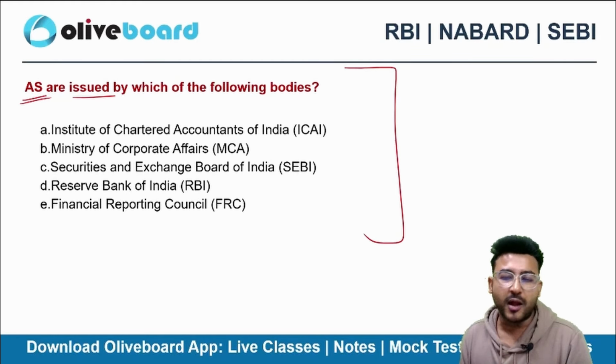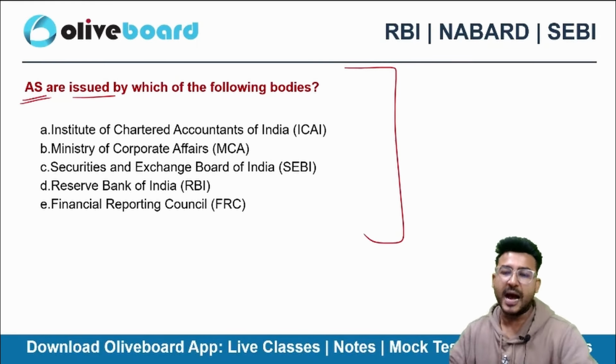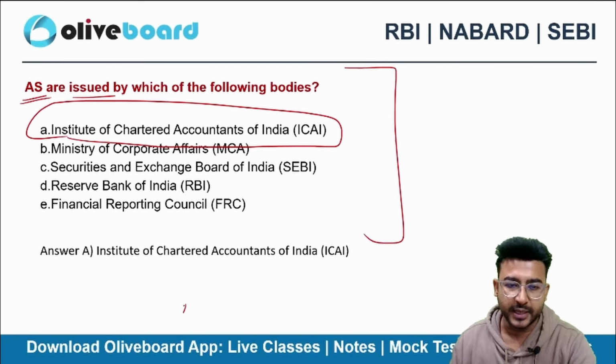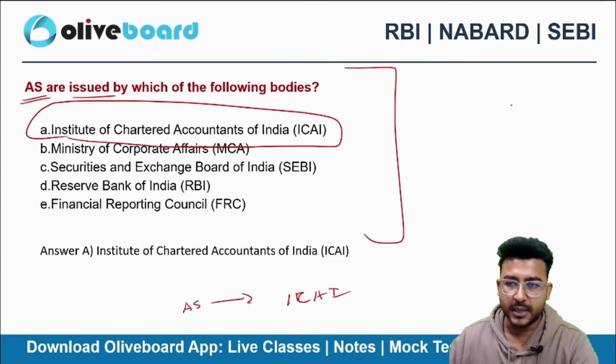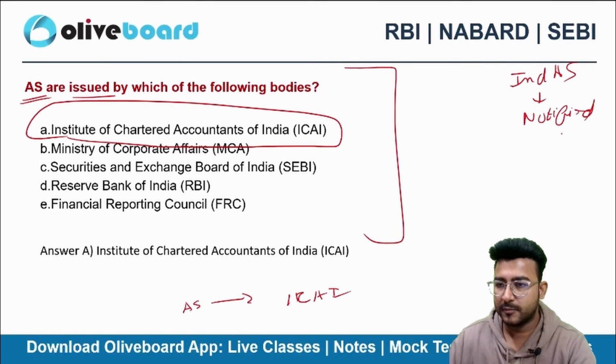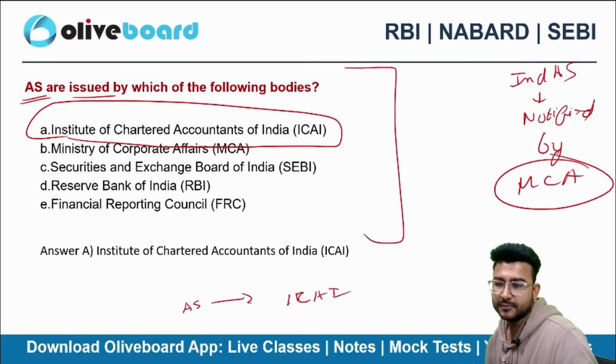When we talk about accounting standard, it is ICAI. Okay. So yes, ICAI, but Ind AS are notified by MCA. Okay. Ind AS are notified by MCA. Next one.